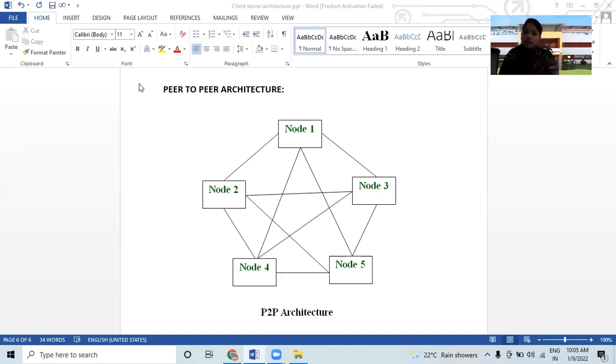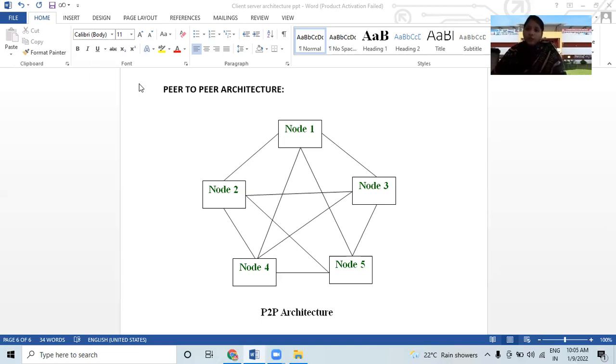The nodes interact with each other as they require a shared resource. So whatever resource they require, they interact. Suppose one node is working with two nodes, they can communicate with each other, and they can share tasks or data between them. This is an example of peer-to-peer architecture. Why are we using P2P? What is P2P computing?